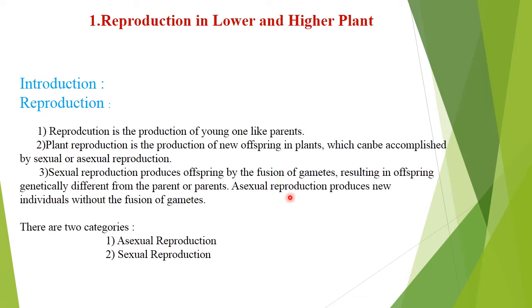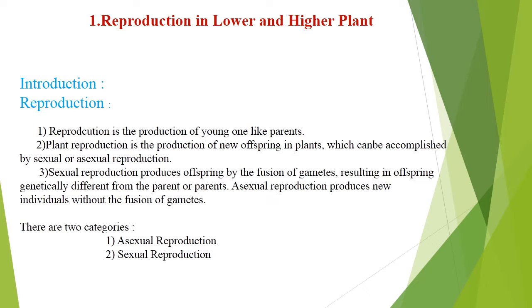First one is reproduction. Reproduction is the production of young ones like the parent. Reproduction is a process as it leads to the continuity of species. Each organism has its own particular method of reproduction. Plant reproduction is the production of new offspring in plants, which can be accomplished by sexual or asexual reproduction.